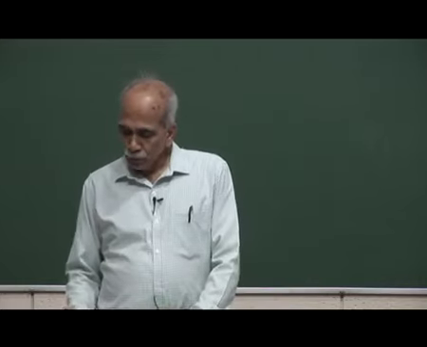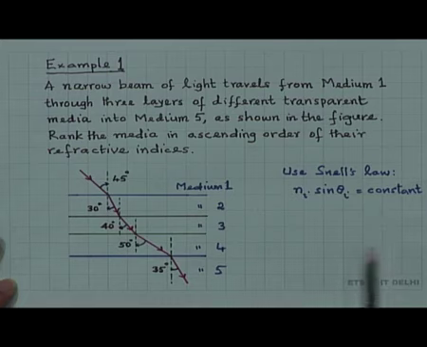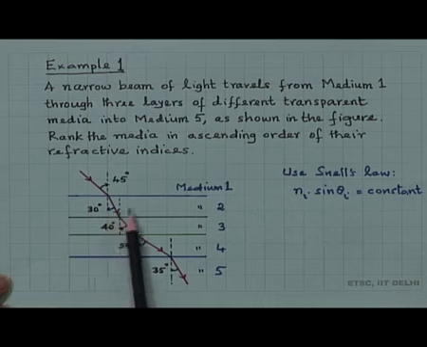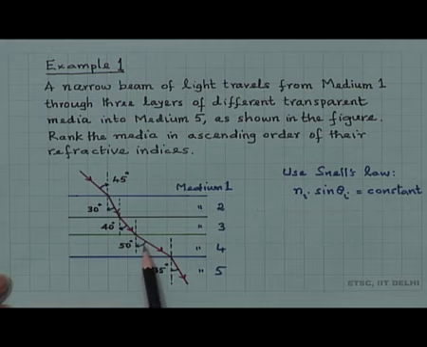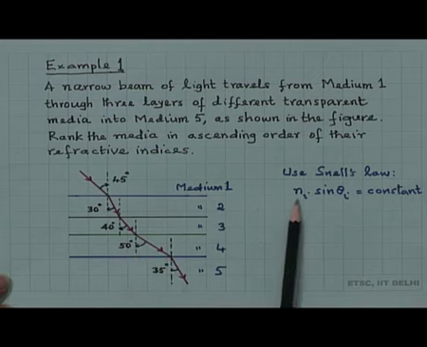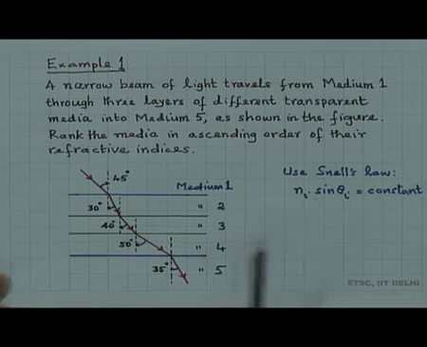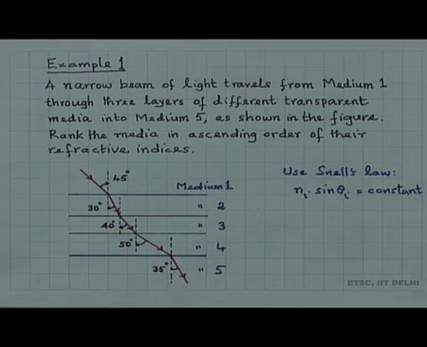So, here, use Snell's law, n_i sin theta_i is equal to constant. So, a medium which has the largest angle here, which means sin theta will be largest, since n_i sin theta_i is constant, when the angle theta_i is the largest, the refractive index must be the smallest, because sin theta_i increases with theta_i, and therefore, medium 4 must be having the smallest refractive index.